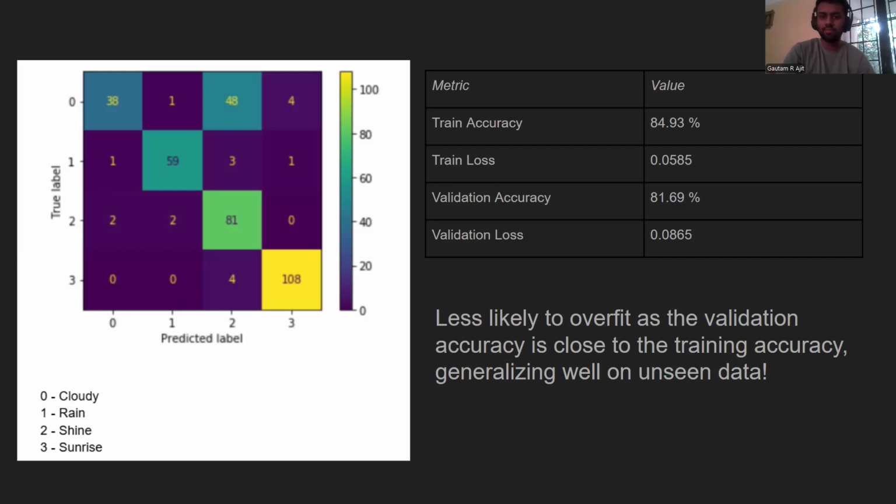And we achieved a training accuracy of 84.93% and a validation accuracy of 81.69%. These values are very close to each other, and therefore it is less likely that the model is overfitting and it could generalize well on our unseen data.